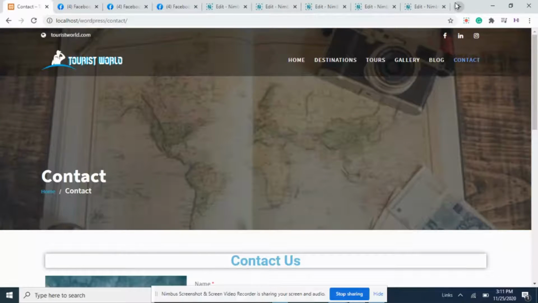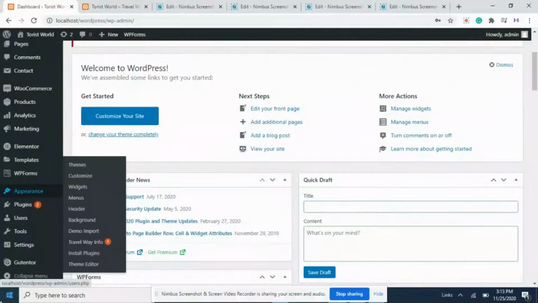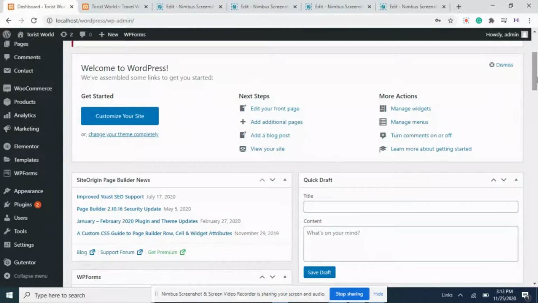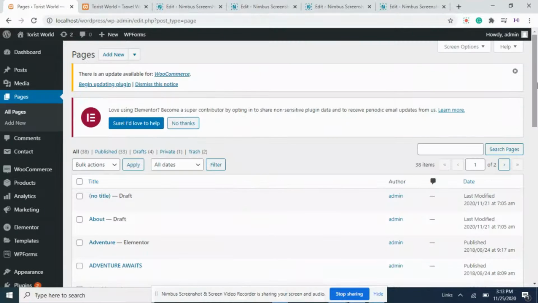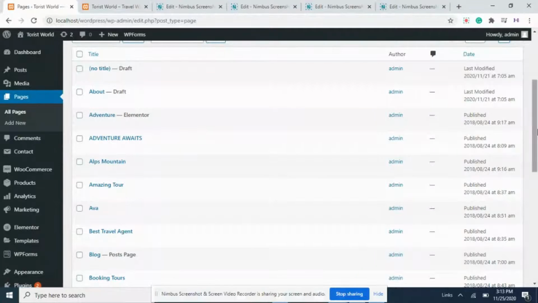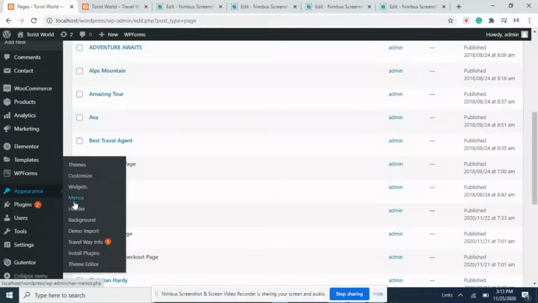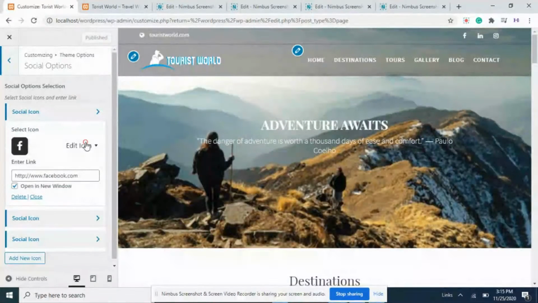Let's move to the back end, the admin panel. All right, so I have used my pages here. All the pages are here. If I'm going to customize something, let's do customization. Social icon, and it's Facebook. So let me change it.